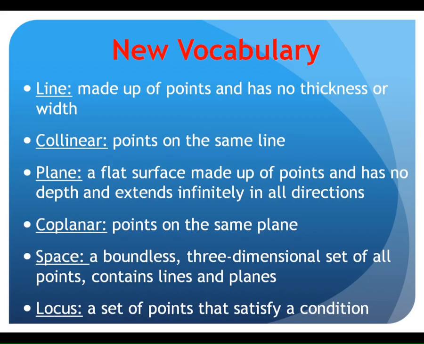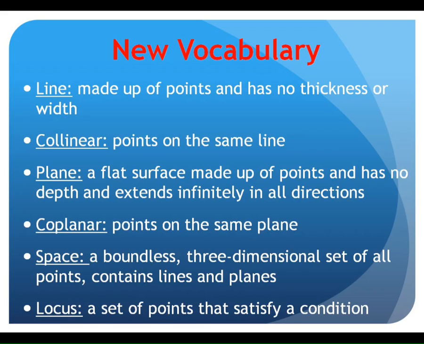The other vocab in this section, what a line is. We all think we know what a line looks like. A line's made up of points. It has no thickness or width. So, like if you're on Microsoft Word, and you make thick lines, short lines, or whatever, when we talk about geometry, all the lines are the same. The width doesn't matter. We don't measure the width. Okay. Also, lines never end. There's no end to lines. They go infinitely in both directions. Now, there's some pieces of line we're going to talk about in a second, but you can't measure a line. It goes on forever. Okay.